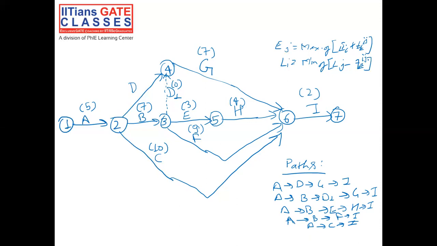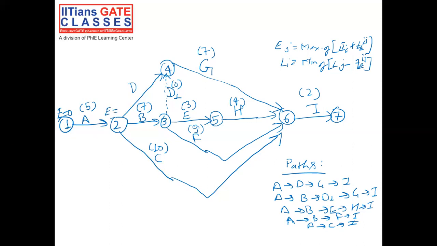Now let's travel the network diagram by forward pass computation and calculate the earliest time for each event. For the first event, it would be 0 because this is the starting event.